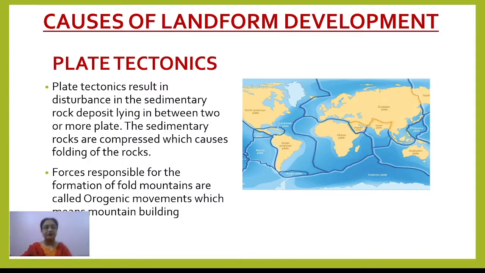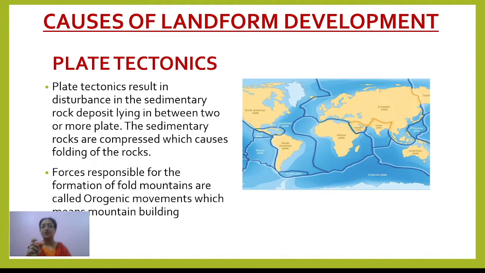The folds develop over that, and these folds result in upfolds, the upper parts, which are called anticlines, and the low-lying parts, which are called synclines. The upfolds or anticlines result in the formation of fold mountains, and the in-between low-lying areas or synclines result in the formation of valleys. So in this way, plate tectonics results in the formation of mountains and valleys, and this type of movement is called orogenic movement.